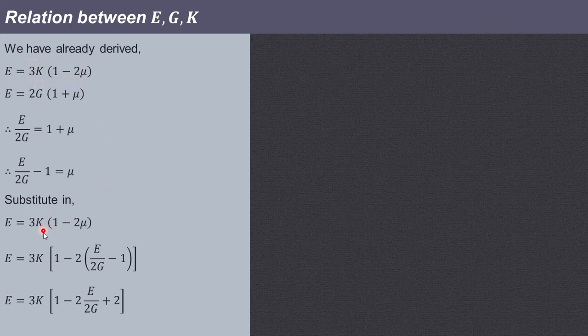So E will be equal to 3K(1 minus 2 mu). Now the value of mu is E upon 2G minus 1, so you can substitute in place of this mu over here. Now multiply by this minus 2 inside the bracket. So minus 2 into E upon 2G, minus 2 into minus 1, that multiplication is plus 2.